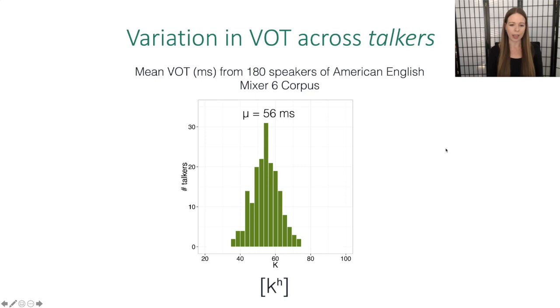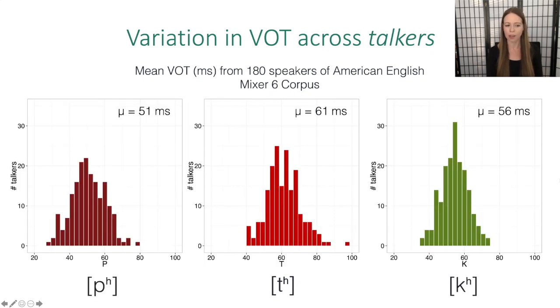If we look at variation in this acoustic instantiation of glottal spreading across talkers of a single language and dialect, American English, we see that there is actually a lot of variation in this acoustic output. So this is a histogram of the mean VOT from 180 speakers of American English. This is from the Mixer 6 corpus of read speech. And we can see that in this distribution, the mean is 56 milliseconds, but the range is pretty considerable. Some speakers have a mean VOT for K that's less than 40 milliseconds. Others are closer to 80 milliseconds.